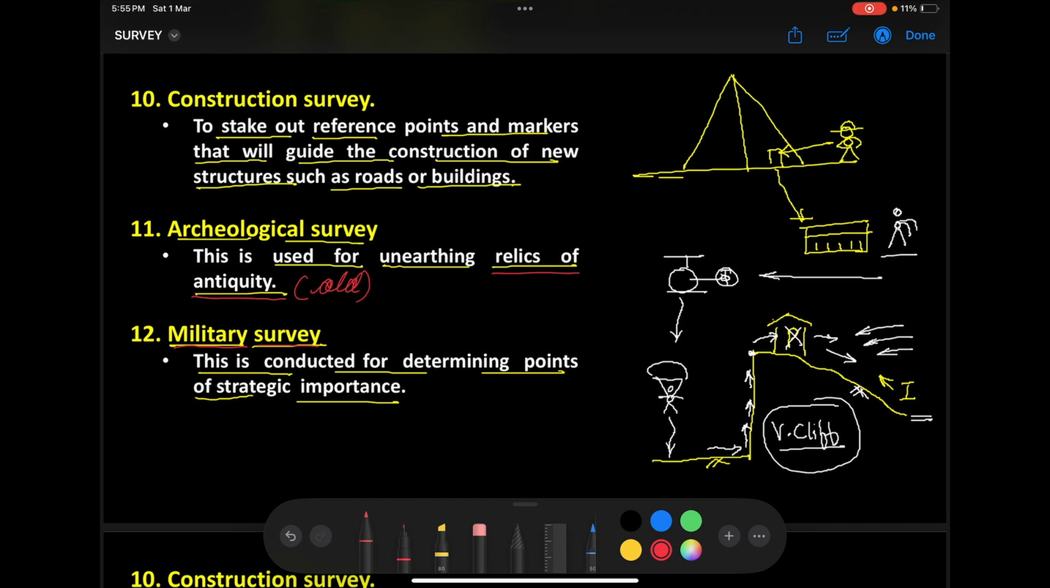As a civil engineer, you need to do surveying in the field so that you can identify strategic points of importance. This survey is conducted for determining points of strategic importance. That is why we do military survey. If you have seen the movie Sher Shah, our Indian soldiers are trying to capture one point on top of a hill. Why do we need to capture that point? Because that single point on the hill can control the entire valley.